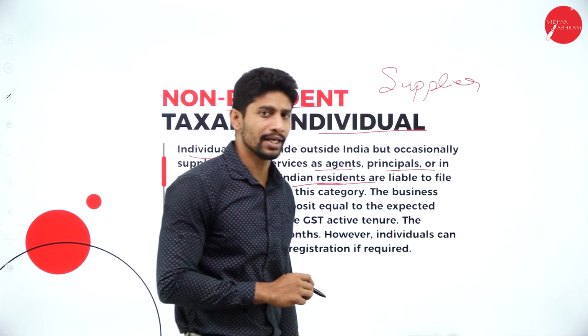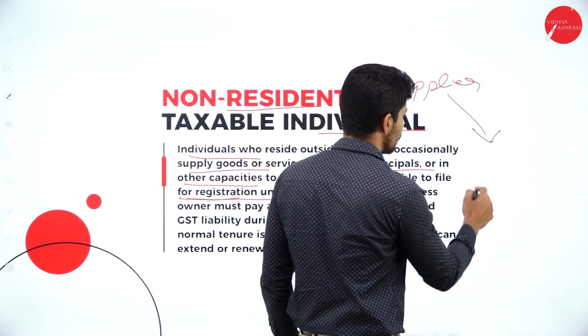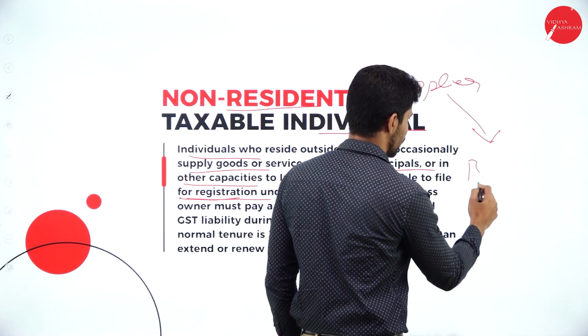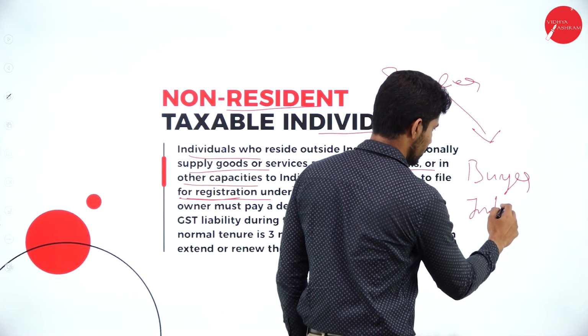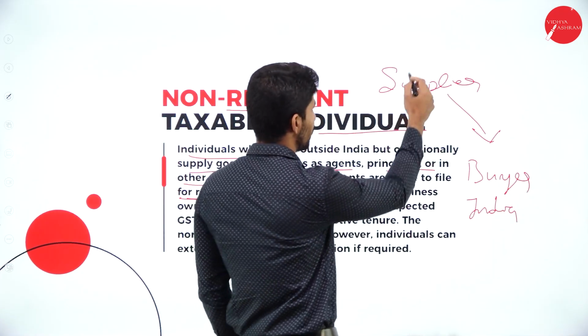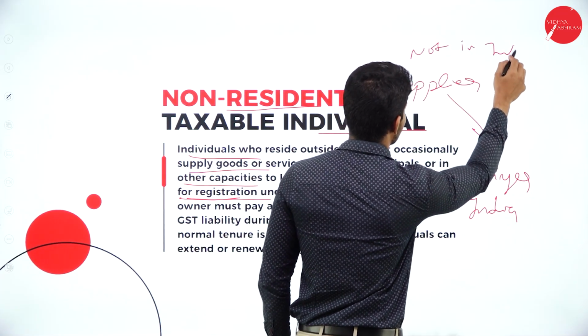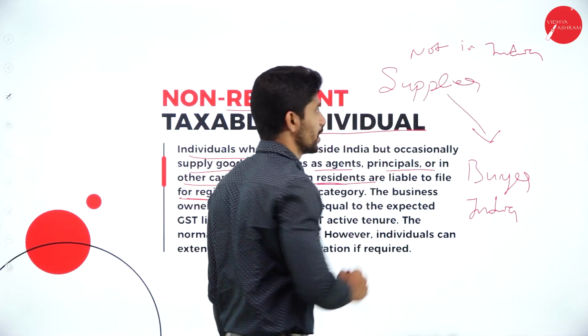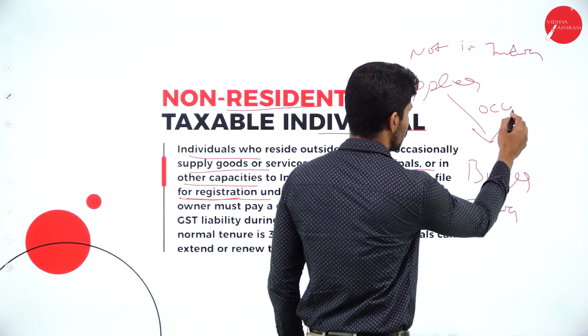Okay, the supplier is not going to be in India, but this supplier will be sending the goods to the buyer. So this buyer is in India. The buyer is in India and the supplier is not in India. Okay, the supplier is not in India, but occasionally what will the supplier do?